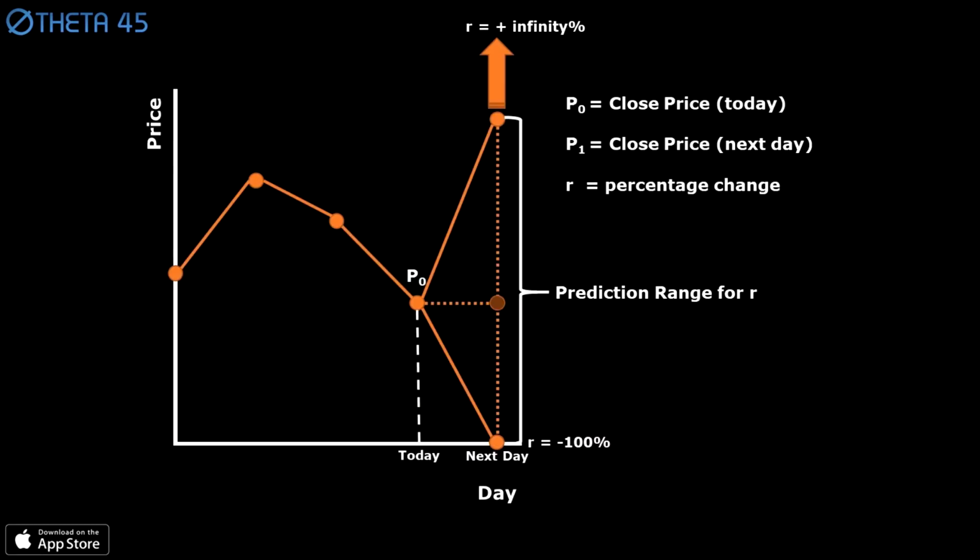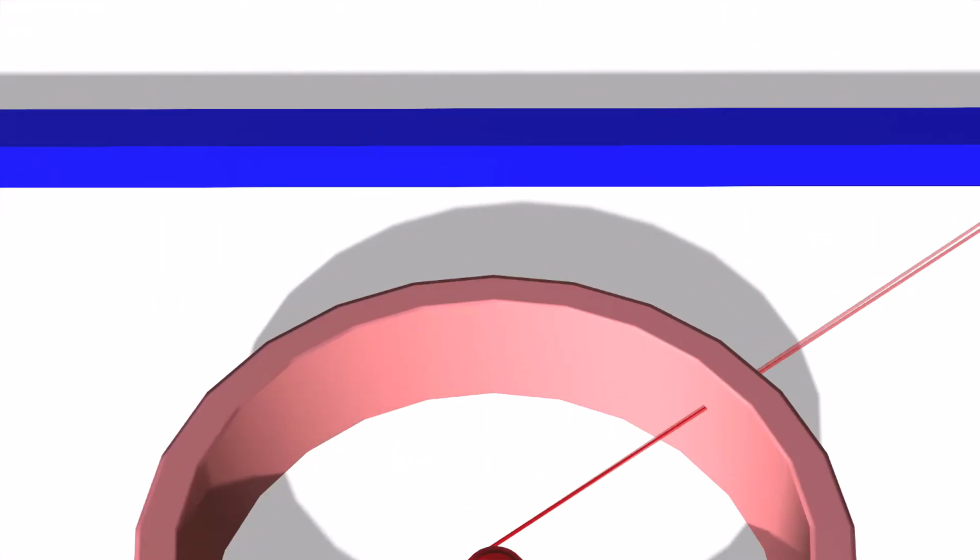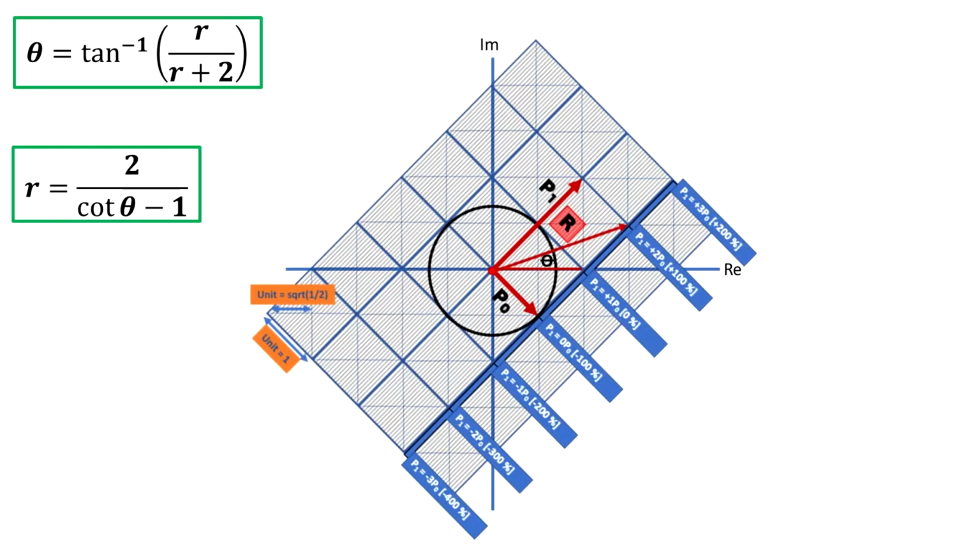As we saw in the previous episode, the range of possible values of R, the percentage change, stretches between -100% and plus infinity. To create a finite set for a sample space, Theta 45 uses the angular return. Click on the link to see the mathematics behind the angular return.